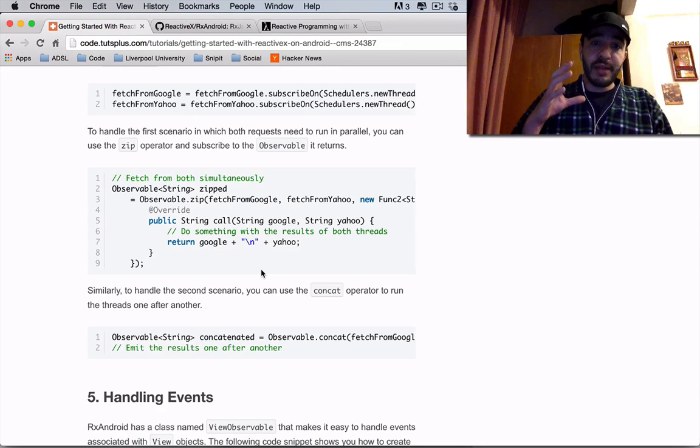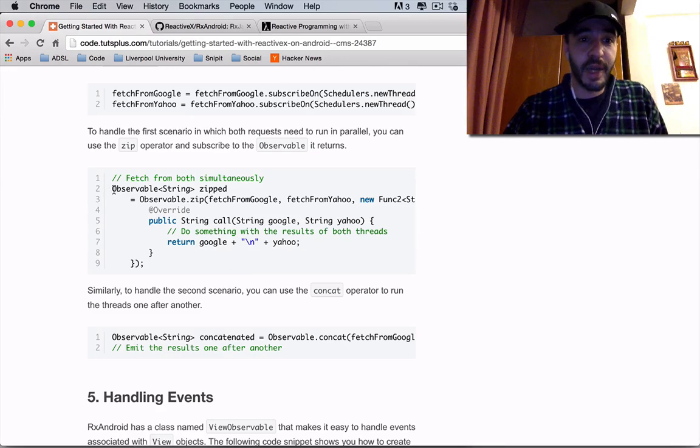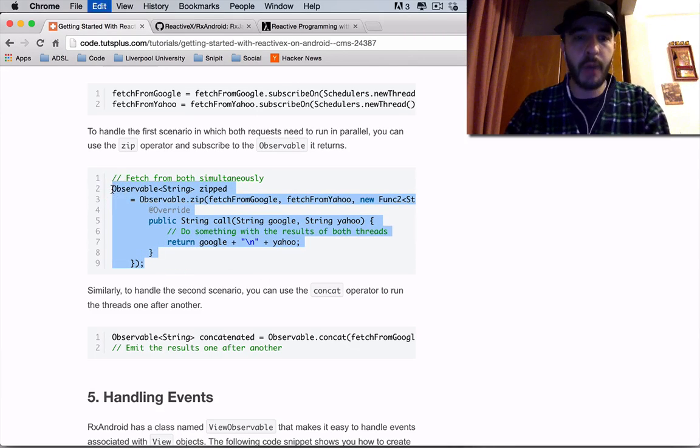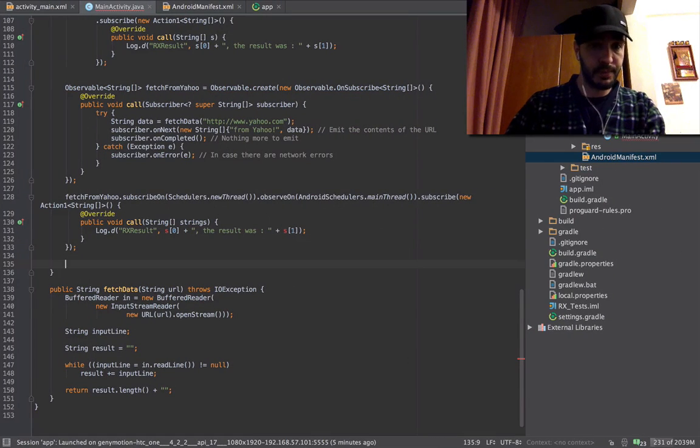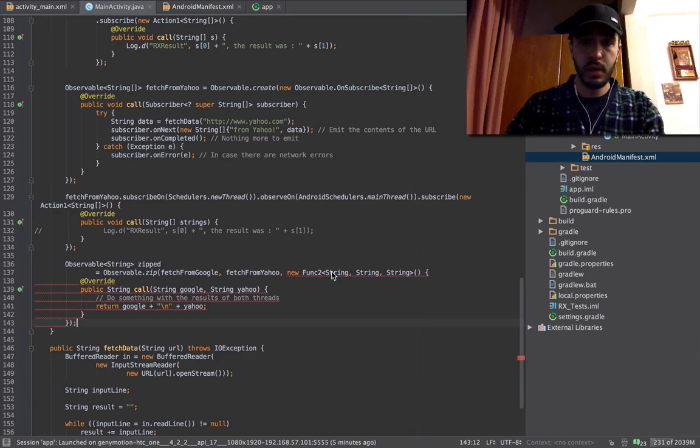So to do that, we're gonna create another observable, which combines the two into a third observable by using the zip operator, which does fetch from both simultaneously. Amazing. I'm going to leave this commented out here. I'm going to do this. Func2.